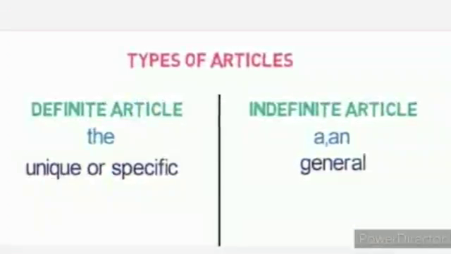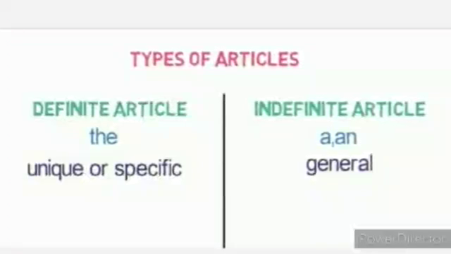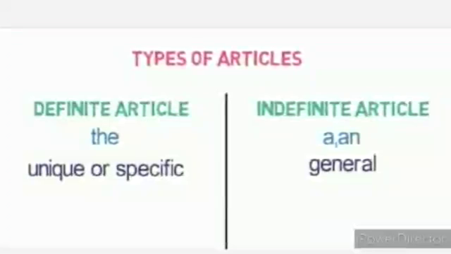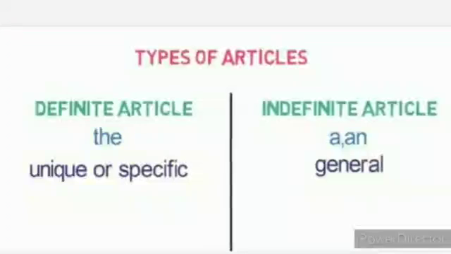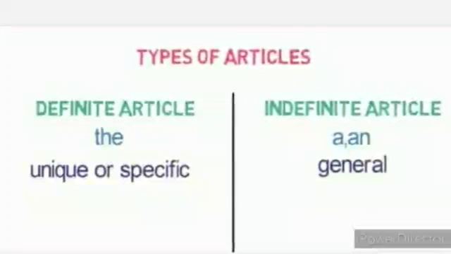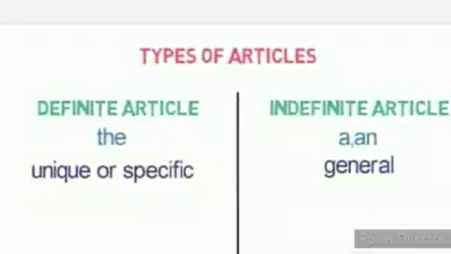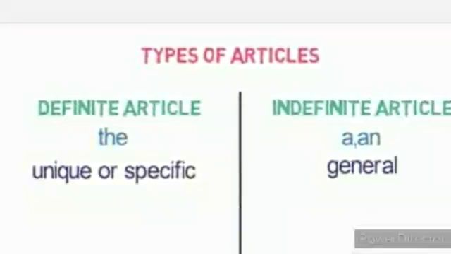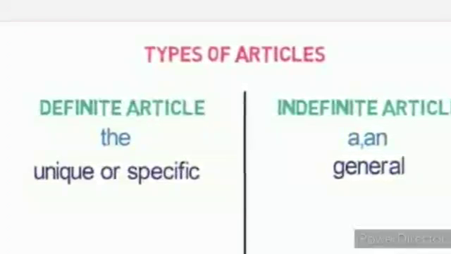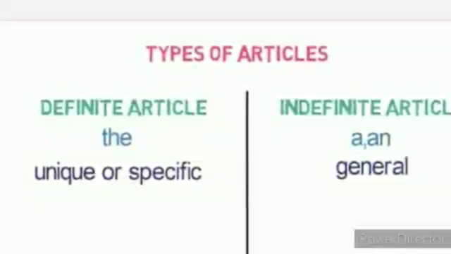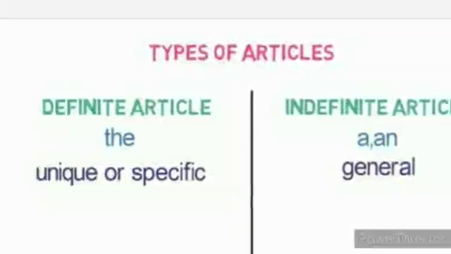There are two types of articles, definite articles and indefinite articles. Over here the definite article is the. When you talk about a unique or specific thing, we use the. And when we talk about general things, then we use a and an. Now we will see when to use a and when to use an.